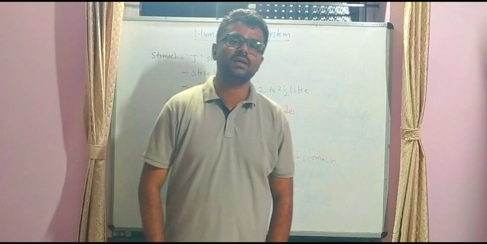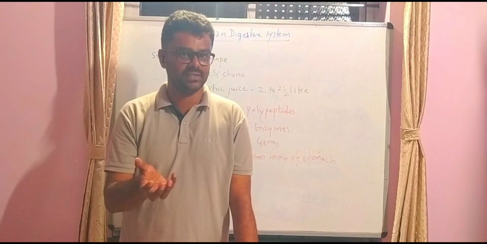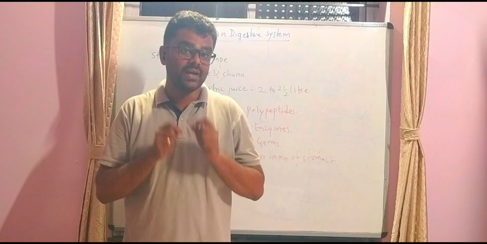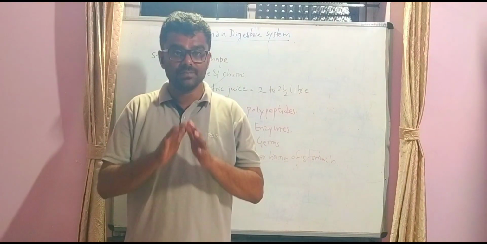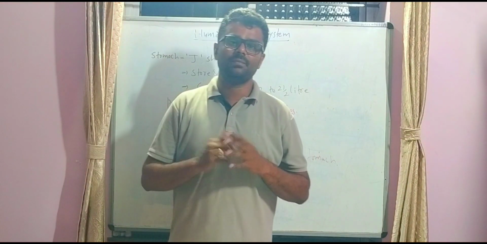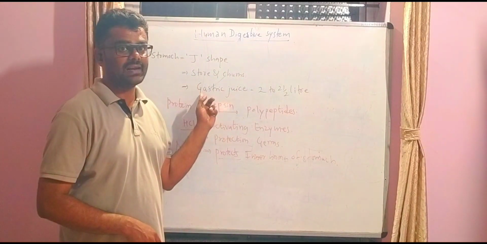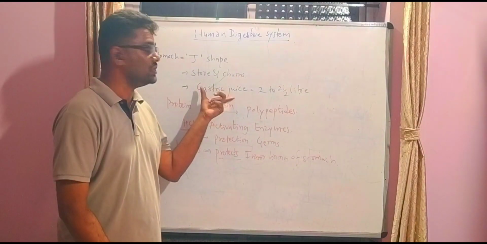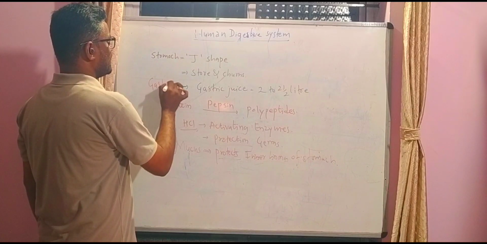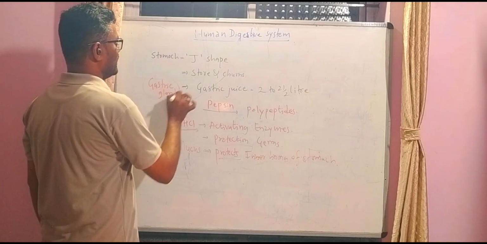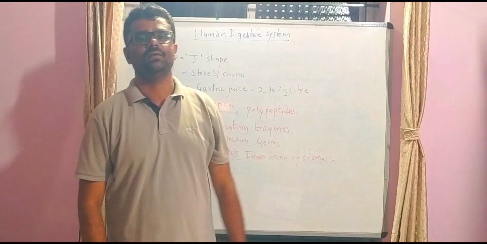For example, carnivorous animals feed on flesh. Flesh is meat. Our stomach is also meat, but the enzymes act only on flesh, not on the stomach. Why? Because the inner lining of the stomach is protected by the mucus, which is secreted by the gastric glands. The gastric glands present in the stomach secrete the enzyme, the HCl, and the mucus.